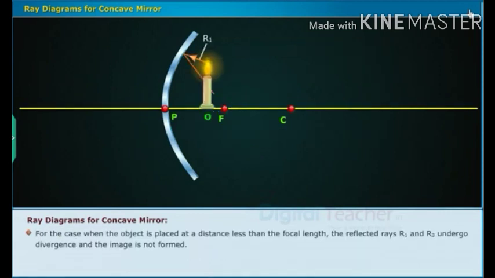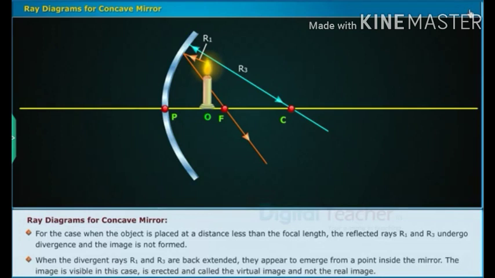For the case when the object is placed at a distance less than the focal length, the reflected rays R1 and R3 undergo divergence and the image is not formed. When the divergent rays R1 and R3 are back extended, they appear to emerge from a point inside the mirror. The image visible in this case is erect and is called a virtual image and not a real image.